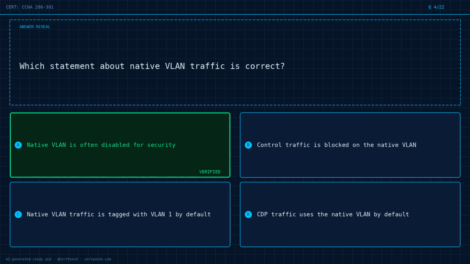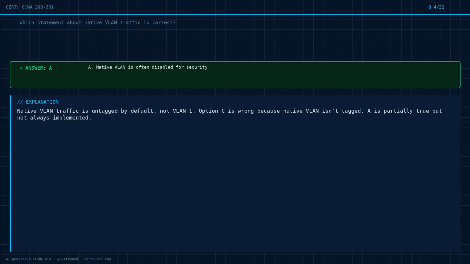The answer is option A. Exam logic. Native VLAN traffic is untagged by default, not VLAN 1. Option C is wrong because native VLAN isn't tagged. A is partially true, but not always implemented.